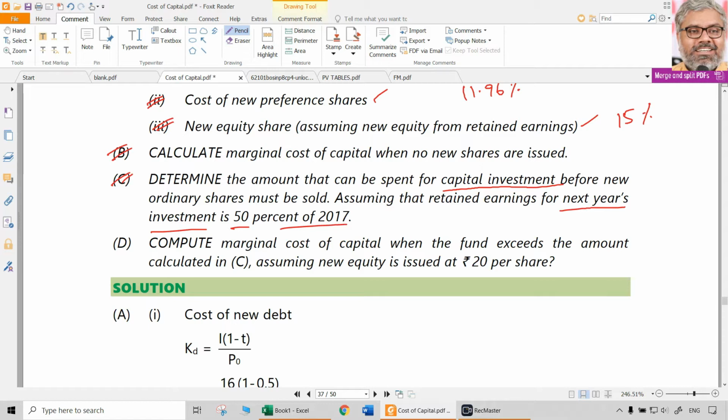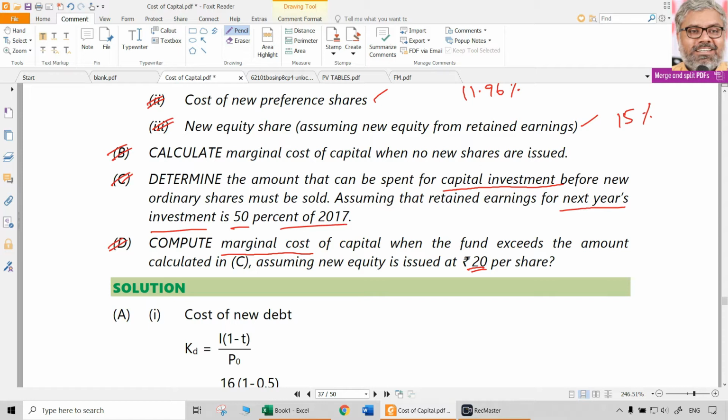That was the C bit. Then coming to the other question D: compute the marginal cost of capital when the fund exceeds the amount calculated in C, assuming new equity is issued at 20 rupees per share. So if the new equity is issued at 20 rupees per share, how much is the marginal cost of capital going to be? Naturally, new shares are issued only when the retained earnings are not sufficient. When they are issued, the issue price is going to be 20 rupees.